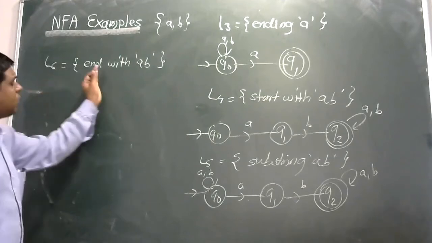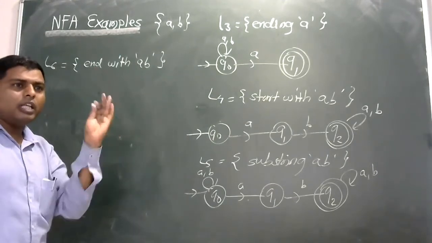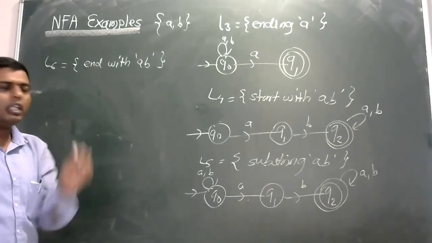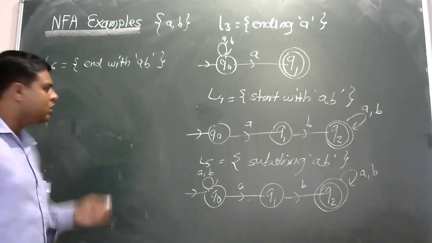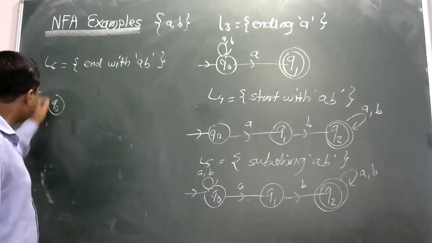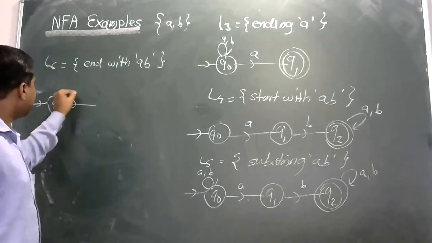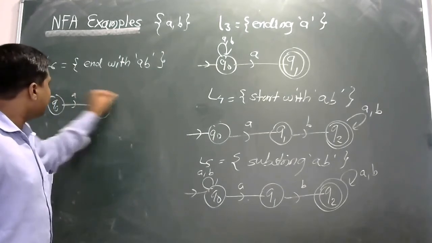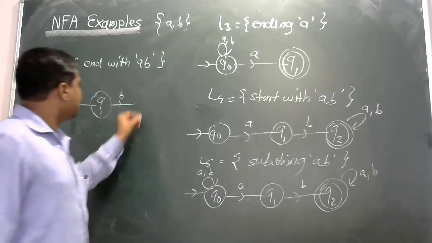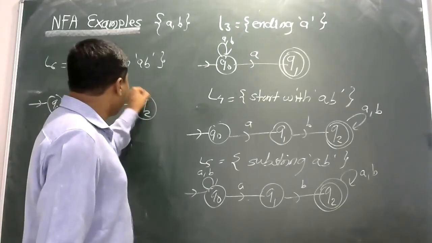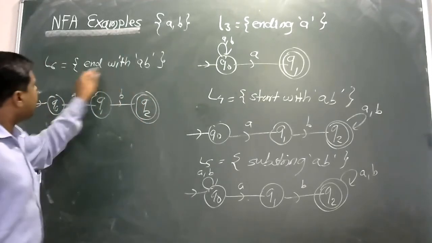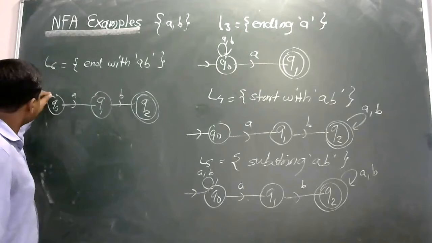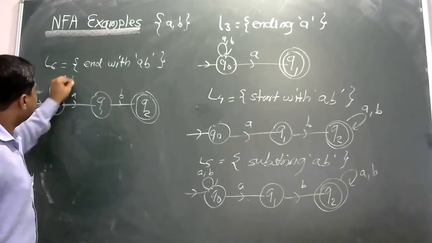So that particular language consists of words that all end with AB. So start with anything. So Q0 as the initial state, then after A, then Q1, then after B, and then Q2 as the final state. So ends with AB.